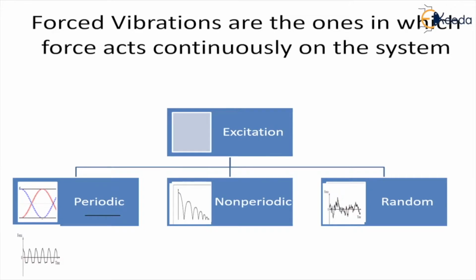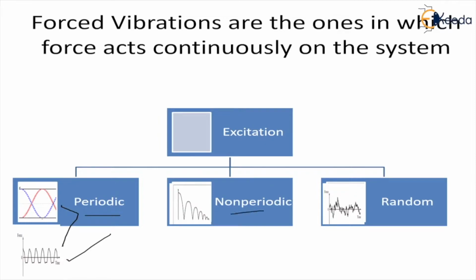Again, periodic can be classified into two categories. One is the sinusoidal, which follows the sine curve, and the other is periodic but does not follow the sine or cos curve. It's not sinusoidal. So the second one is non-sinusoidal, which is periodic, that means the cycle is repeating itself after a certain fixed duration of time.